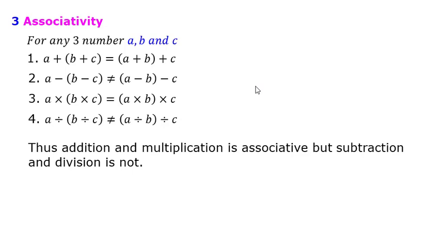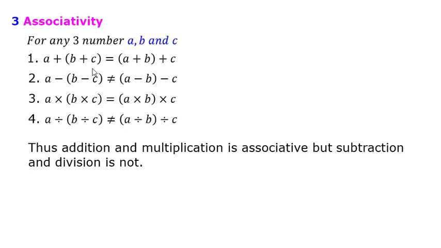So if there are three numbers added, then I can add A and B first and then add the result to C, or I can add B and C first and then add it to A, or I can add A and C first and then add it to B. The result is going to be the same. It doesn't matter which operation I perform first, my result is going to be the same. If it is so, then I will say that the operation is associative.